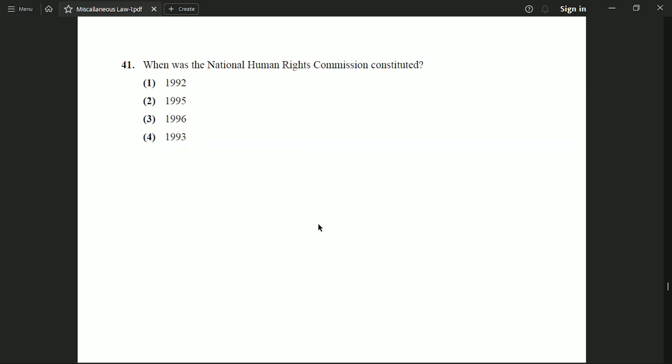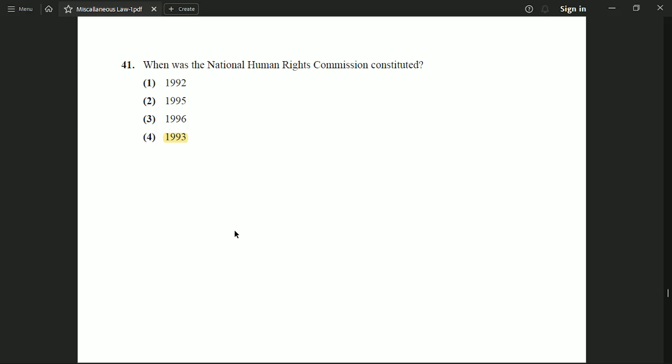Now the next question is very simple. When was the National Human Rights Commission constituted? Option 1 1992, option number 2 1995, option number 3 1996, and option number 4 1993. So the correct option is option number 4, 1993.